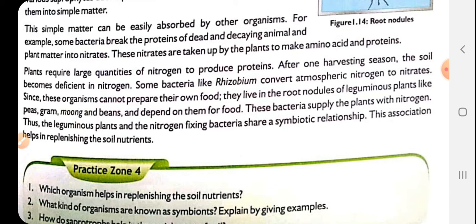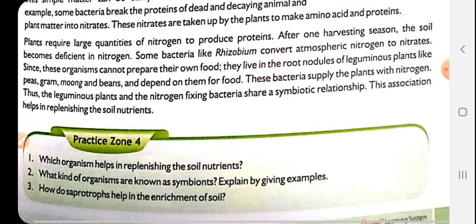In the previous video also we have discussed it. This association helps in replenishment of the soil naturally. This way the nutrients keep getting replenished in the soil. Clear? So this is our topic.